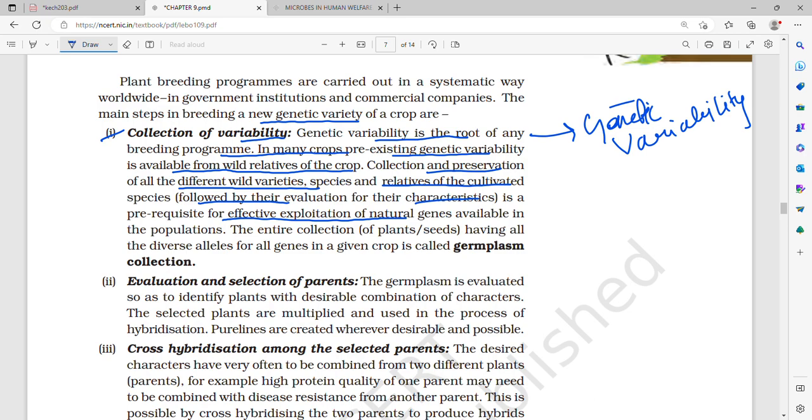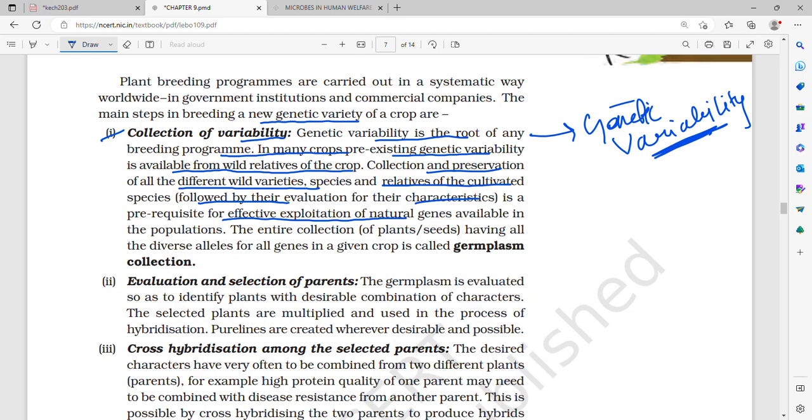As soon as we plant it, as soon as they are grown, there is some kind of problem, that is, it is continuously producing small leaves or small fruits or less sweet fruits or something like that. What do we need now? We need variation, that is, we need variability. We want that the next generation of this plant, the progeny, will not have such kind of characteristics, these less desirable characteristics.